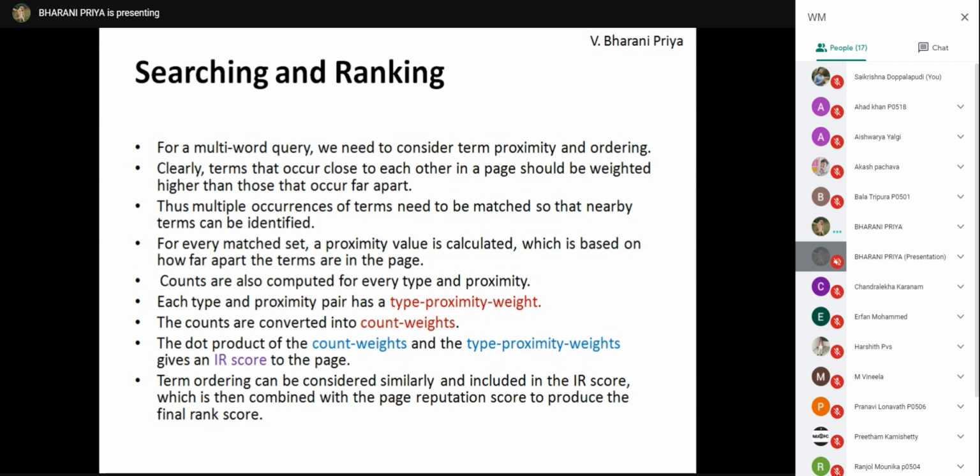Then in case of multi-word queries, the dot product of count weights and type proximity weights is calculated. This gives the IR score. Then, similar to the single word query, the IR score and reputation score are combined to get the final score.